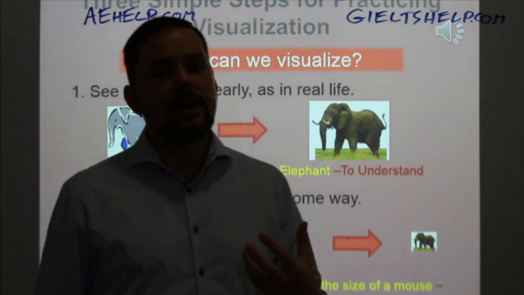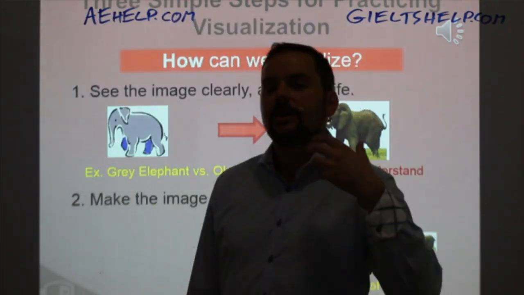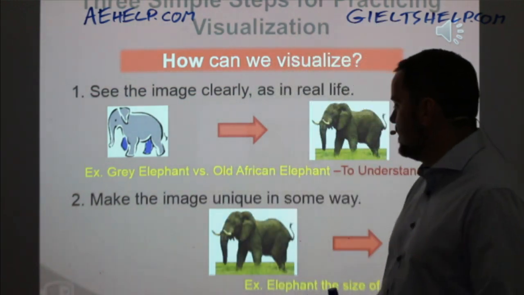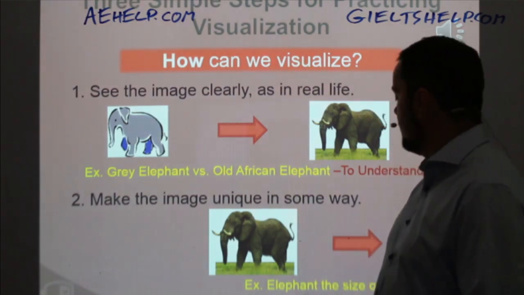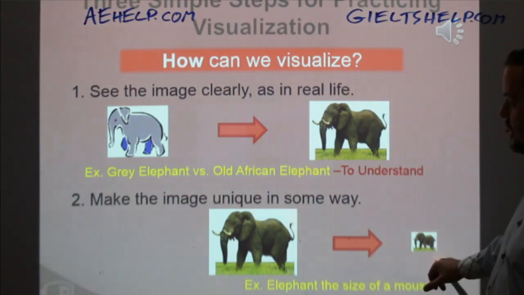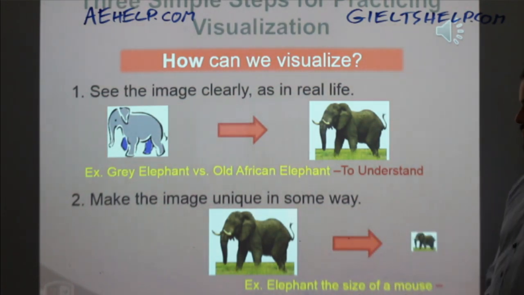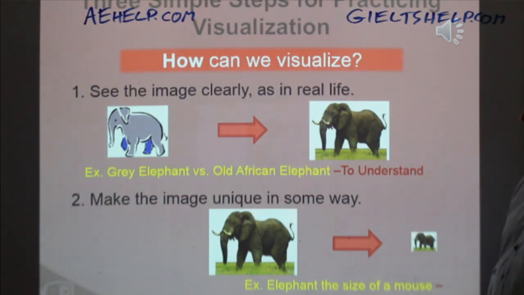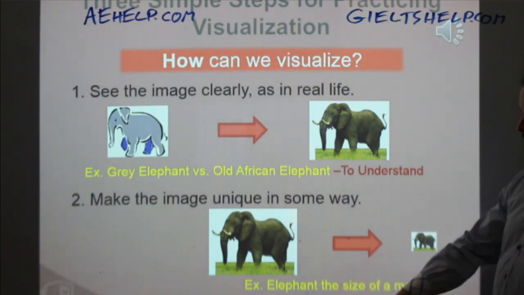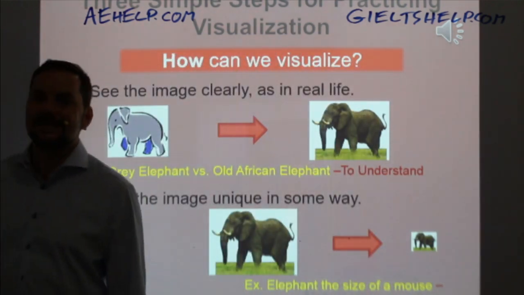So when you're learning for IELTS and you're reading about volcanoes or icebergs or about making plastic or a million other topics, the way that you can trick your mind into holding the information more is by doing something unique with it. So if you're reading about elephants, shrinking it down will help you to remember, okay? When you see the images clearly, they help you to understand what you're reading or learning about. When you're making it unique, it's helping you to remember that information. And you must practice this step by step.